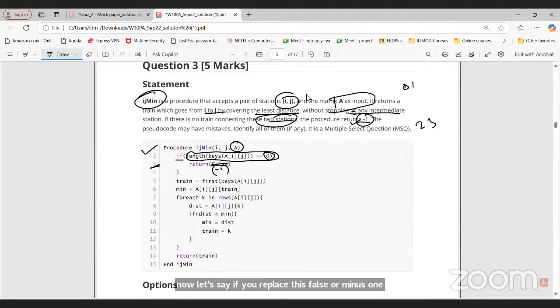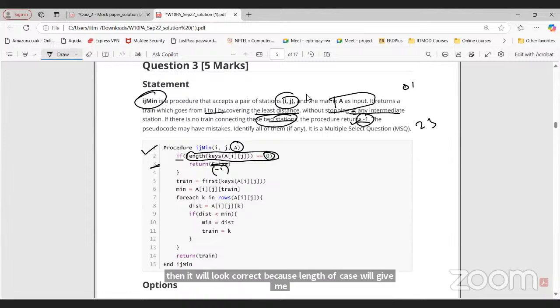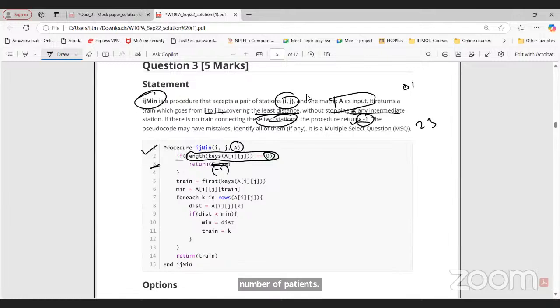length of keys will give me the number of trains for these two stations, right? But if it is 0, it means there is no train connecting these two stations. So return will be -1. Now this is one mistake.